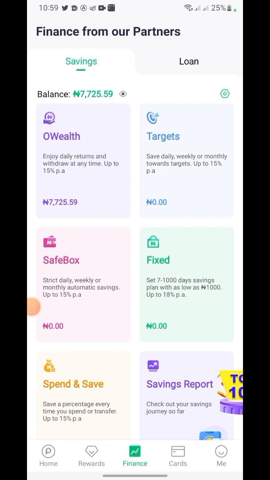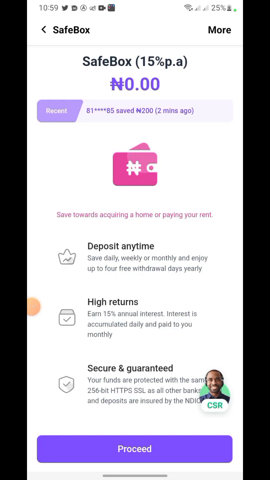All right, save box. If I click on save box right now, you're going to see almost the same thing with that. Deposit anytime, save daily, weekly or monthly, and enjoy up to 4 free withdrawal days, 15% annual.